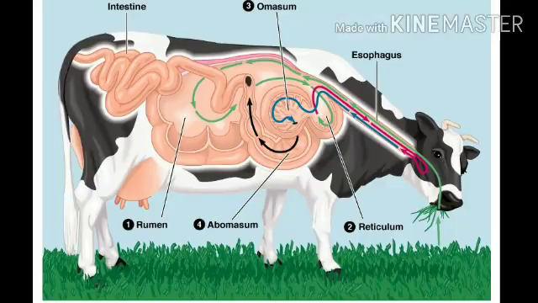After that, in leisure time, this half-chewed food returns back into their mouth, and these animals chew it properly and then pass it to the second chamber reticulum, after that omasum, and then at last abomasum. So by this process, nutrition takes place in ruminants.